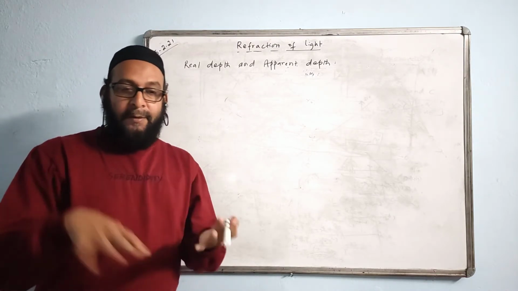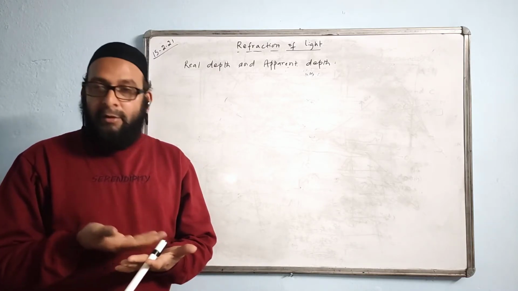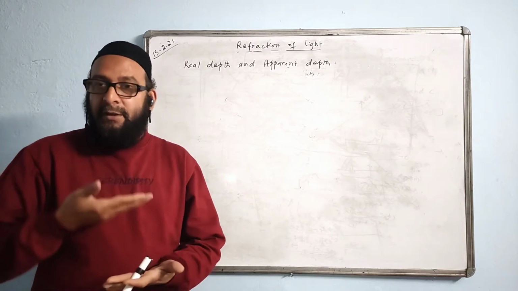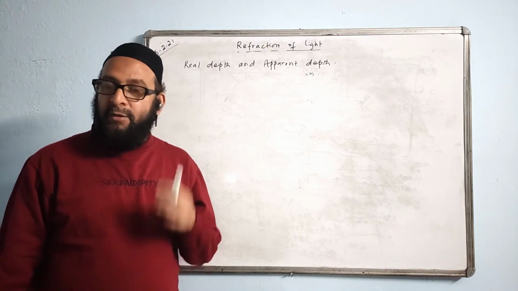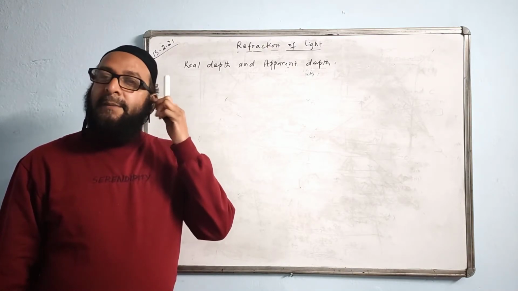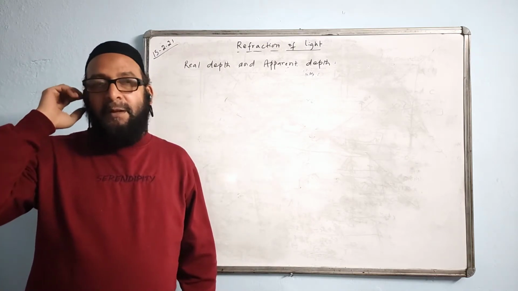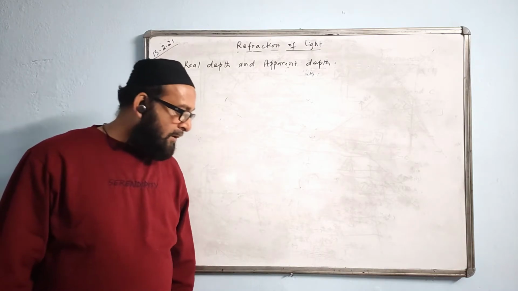Now there are some questions that may come, and it is a matter of common observation also. On a newspaper, when we place a thick glass block, all the printed text appears to be raised. It is all seen a bit closer than its actual position. What is the reason behind it? Same refraction. There is real depth, there will be apparent depth, and it will appear a bit closer.